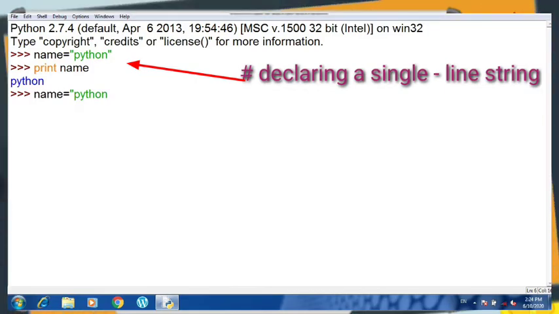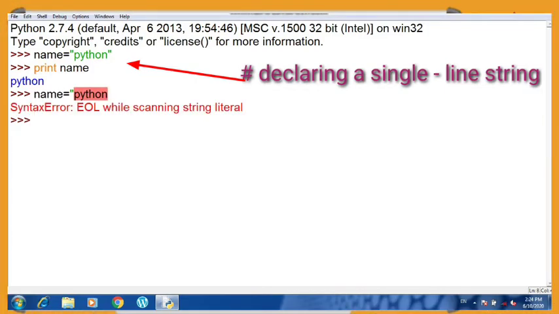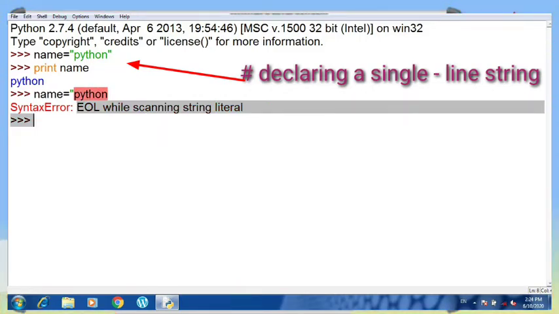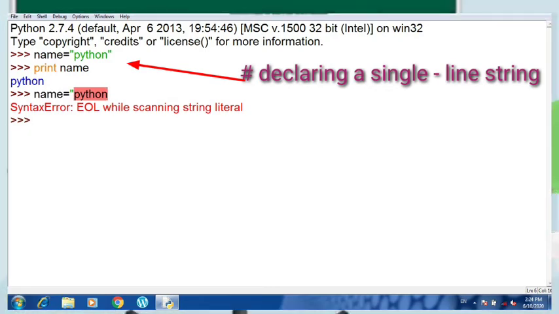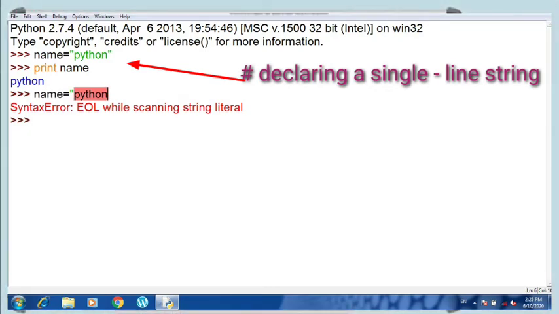You can see that the error will come, that end of line while scanning the string literal. This error is already given in your book also. It means that if you have started the line and you are declaring the value of the string variable starting with the double quote, you have to close the double quote at the end, otherwise it is going to give you the error like this, end of line while scanning the string literal.